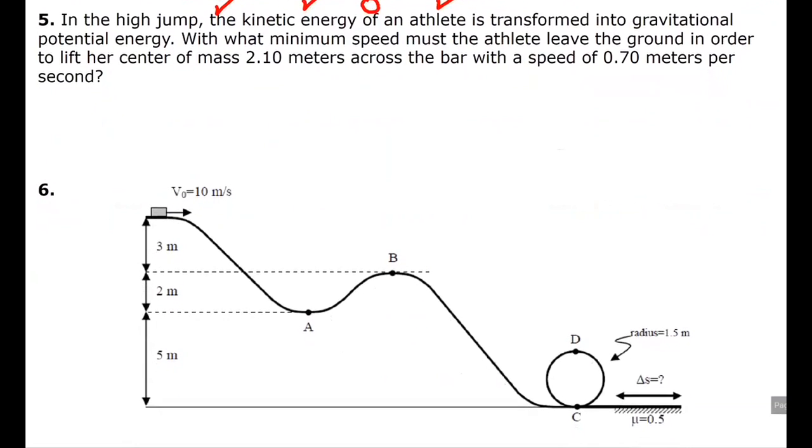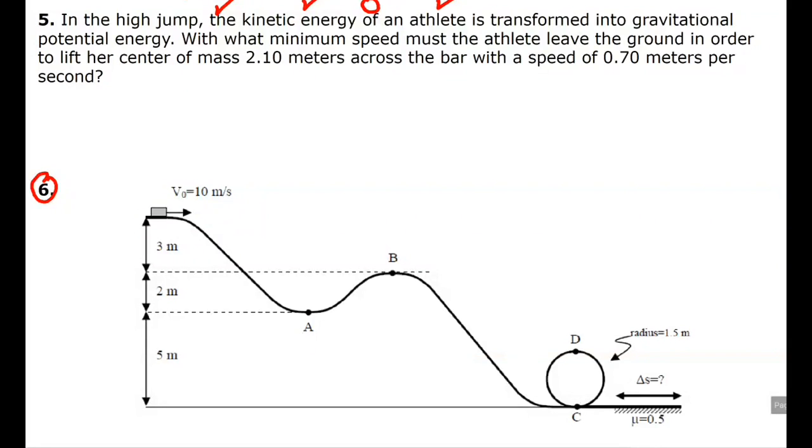This one's a nice, interesting problem. Number 5, it's a multi-step problem. There's a lot of problems associated. In a high jump, the kinetic energy of an athlete... No, wait a second, I'm skipping. I was talking about 6. We got to go over here.